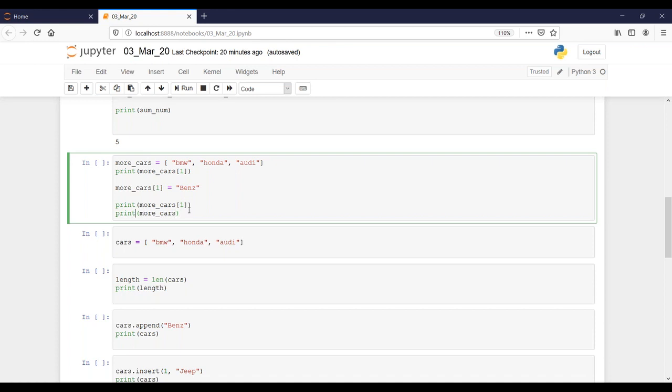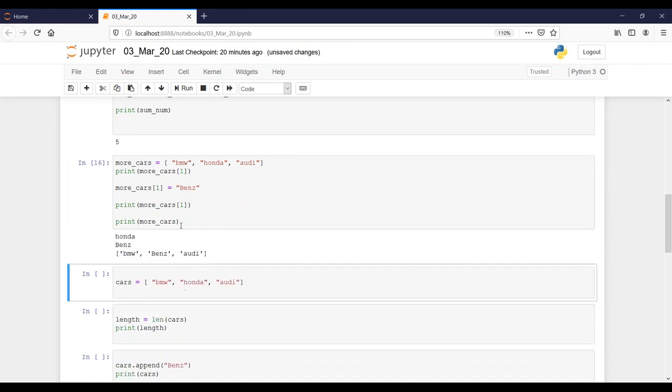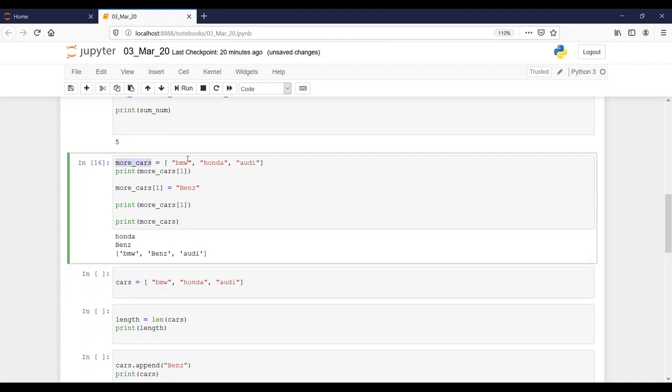Let's see, then we will discuss why we are getting a different answer. See, until here the more cars of 1 element is Honda, right? But I replaced the element with Benz here. So the replacement happened here.